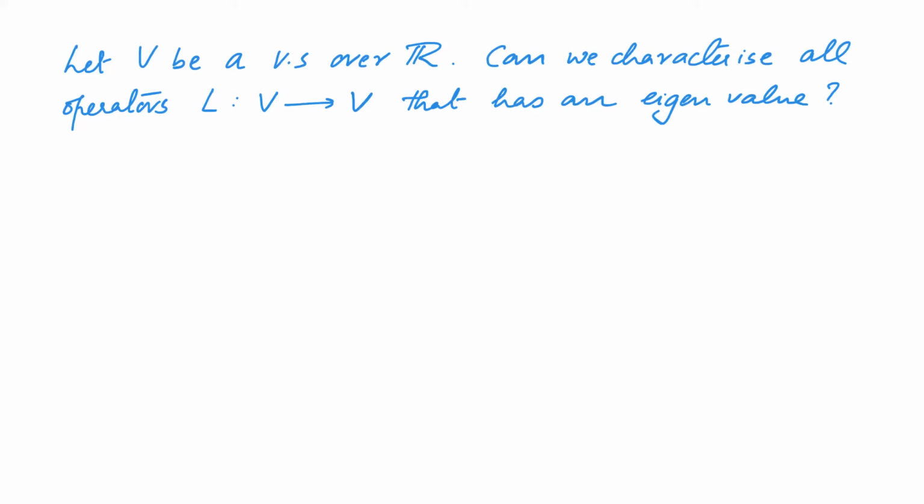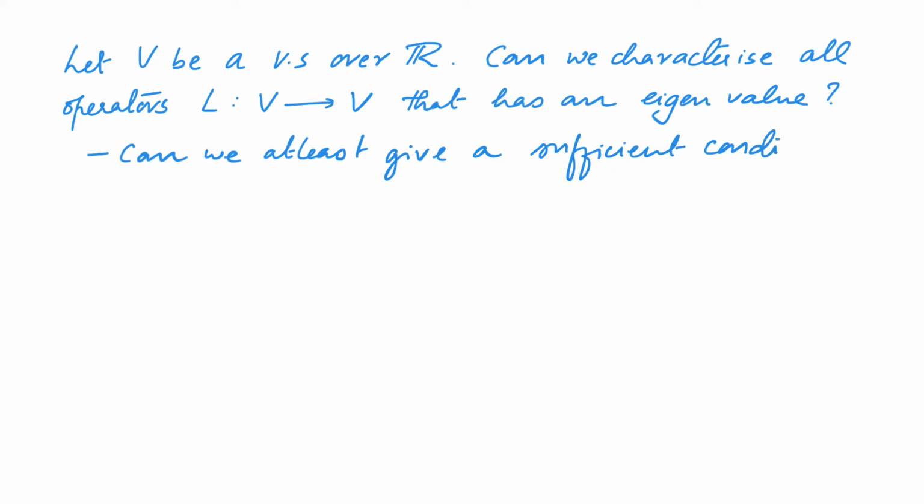As mentioned in the previous video, in this video we will explore the following question. Let V be a vector space over R. Can we characterize all operators on V that have an eigenvalue? From what we saw in the last video, it might be evident that in general this is a difficult question. Therefore, we might look at some alternative questions as well. For instance, we can ask the following question. Can we at least give a sufficient condition? And we will try to answer this question.